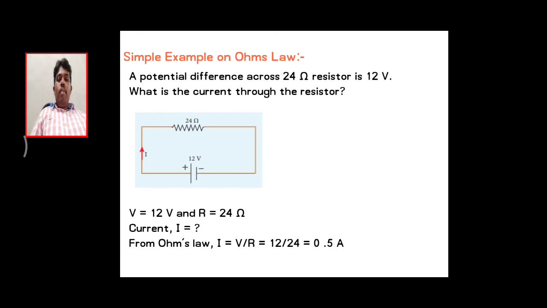From the equation I equals G into V, we obtained I equals 1 by R into V. Substituting, we get 12 by 24, which gives 1 by 2, so 0.5 amperes. So the current flowing through the given circuit across the 24 ohm resistor is 0.5 ampere, delivered by the 12 volt source.